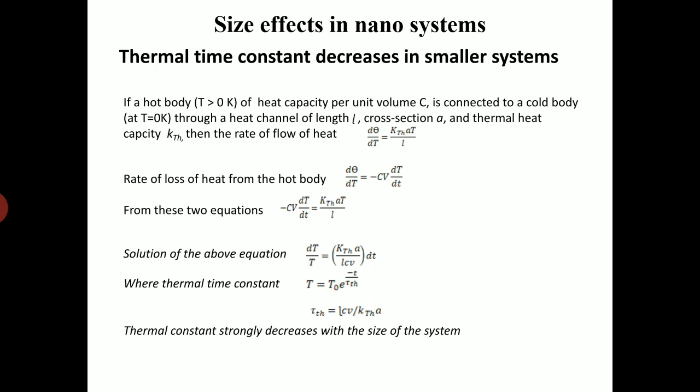The solution of the above equation is T equals T naught e to the power of minus t divided by tau_th, where the thermal time constant tau_th is equal to L C V over k_th A.